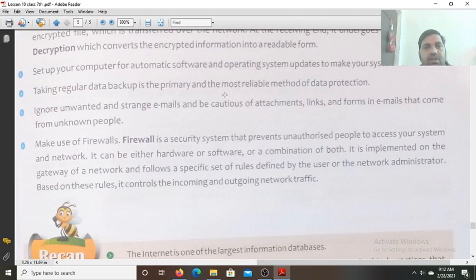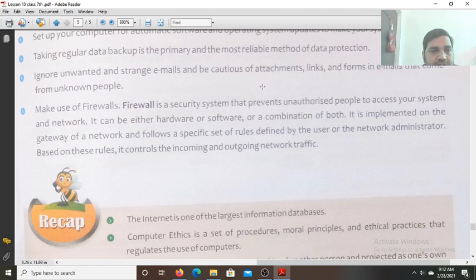Set up your computer for automatic software and operating system updates to make your system robust. Taking regular data backup is the primary and the most reliable method of data protection. Ignore unwanted and strange emails and be cautious of attachments, links and forms in emails that come from unknown people.